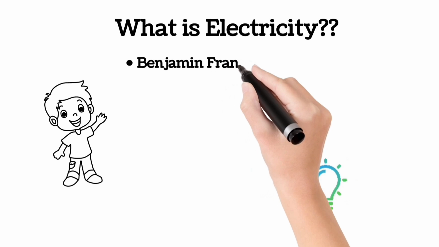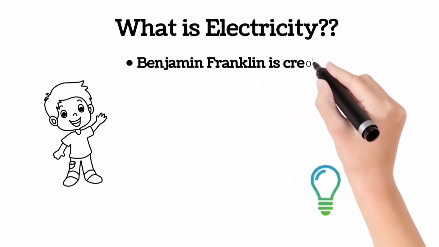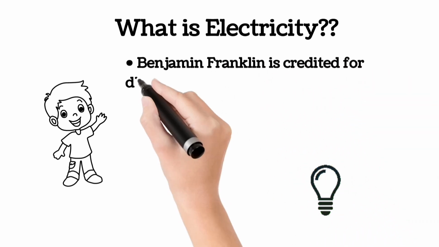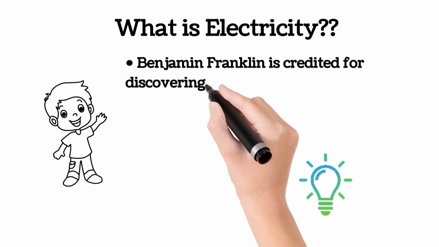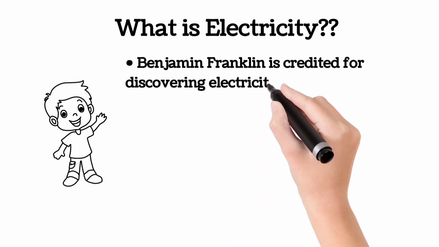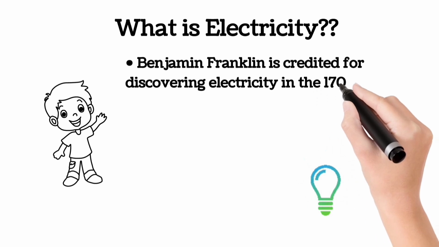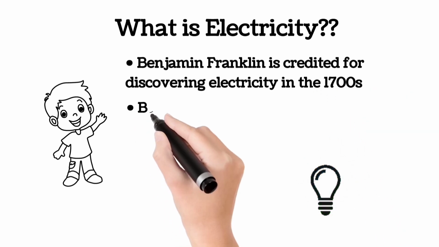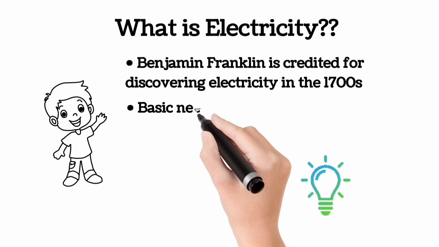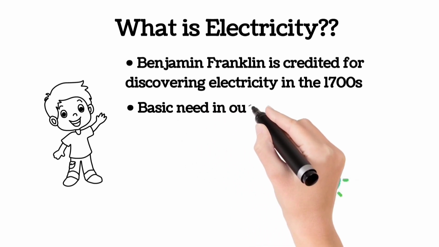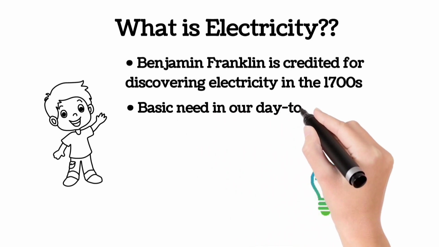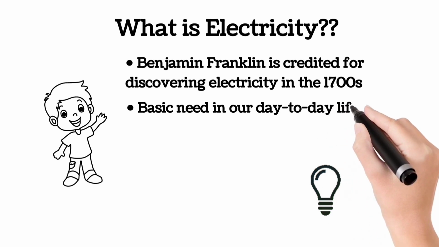Benjamin Franklin is credited for discovering electricity in the 1700s. In the 1740s, he conducted experiments that contributed to the understanding of electricity and invented the lightning rod, which protected buildings from fires caused by lightning. In 1752, he conducted his famous kite experiment and demonstrated that lightning is electricity.